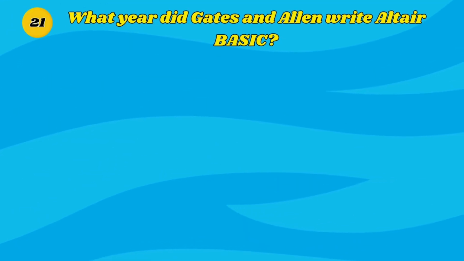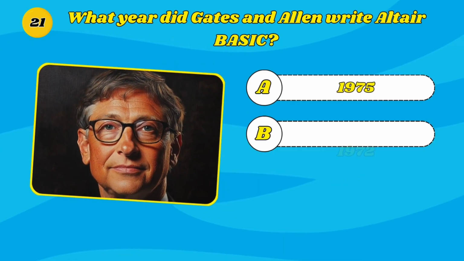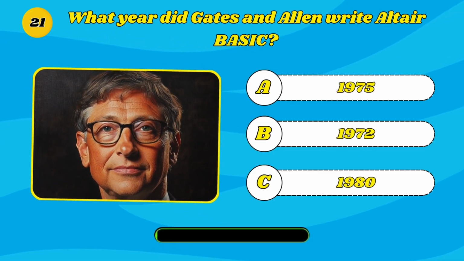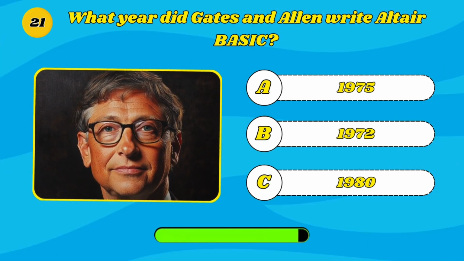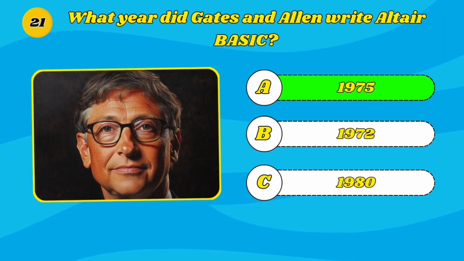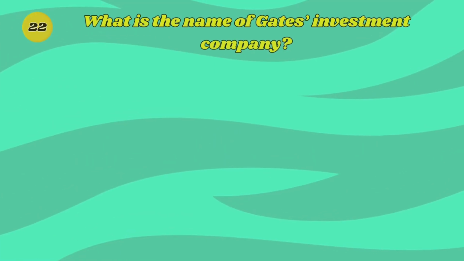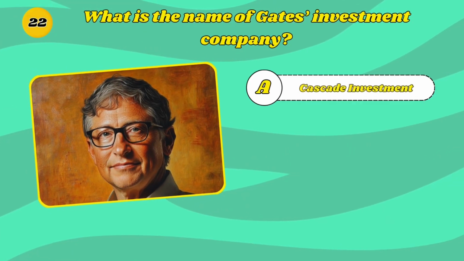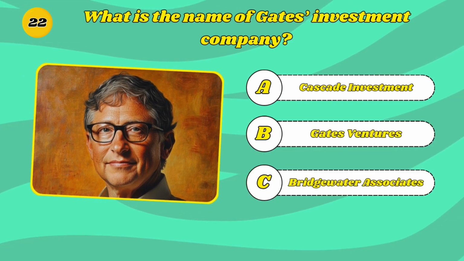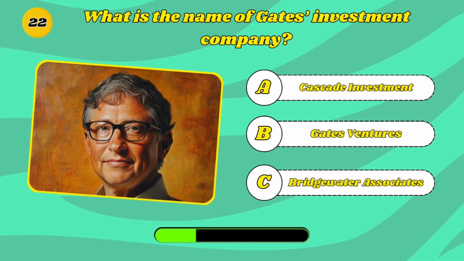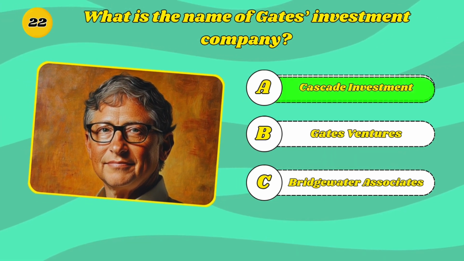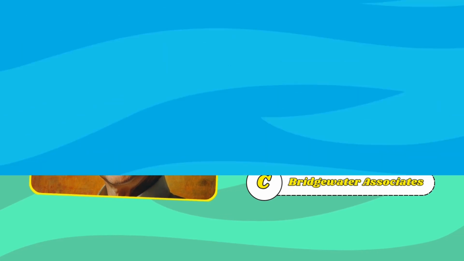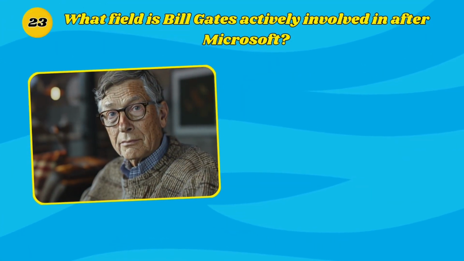What year did Gates and Allen write Altair Basic? A. 1975. B. 1972. C. 1980. It's 1975. What is the name of Gates' investment company? A. Cascade Investment. B. Gates Ventures. C. Bridgewater Associates. It's Cascade Investment. What field is Bill Gates actively involved in after Microsoft?